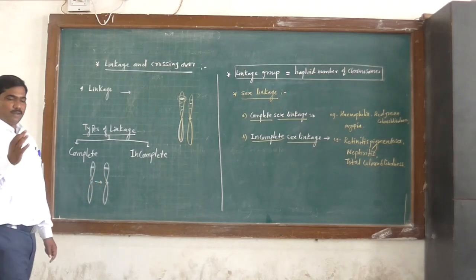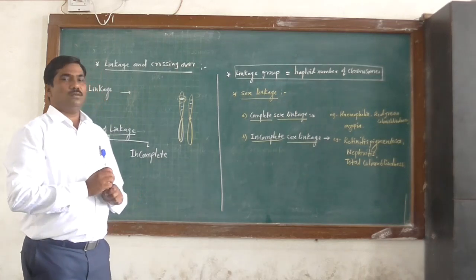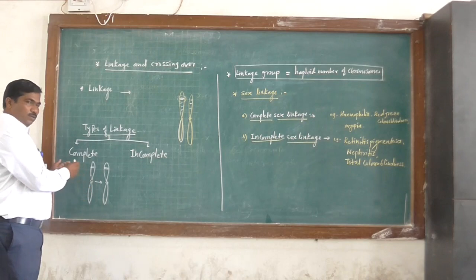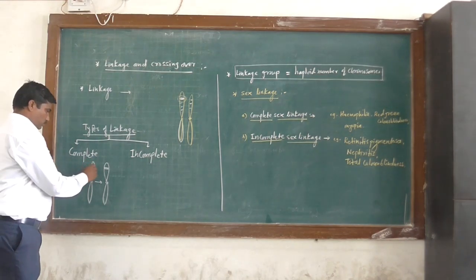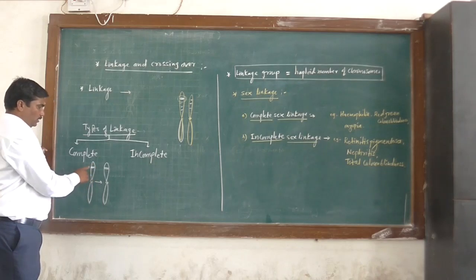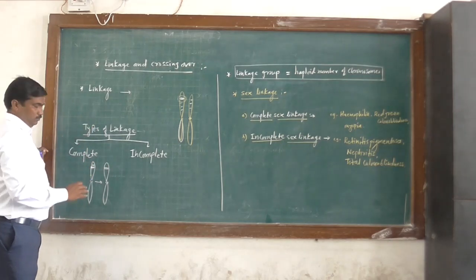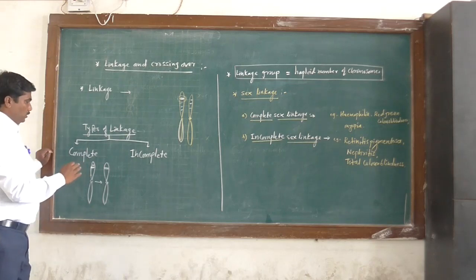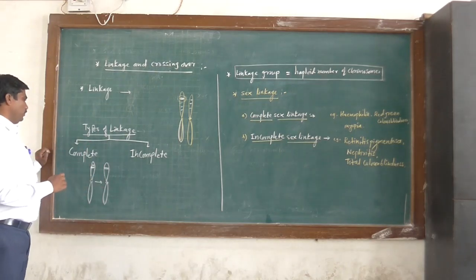You know that during gamete formation, chromosomes are segregated and enter into the new gamete, therefore gametes are haploid. So genes and chromosomes have parallel behavior. Two or more genes present on a chromosome inherit together from parents to their offsprings.